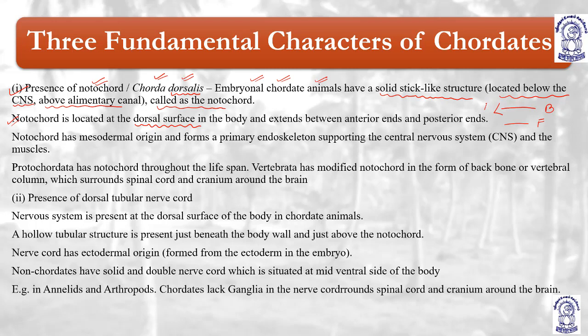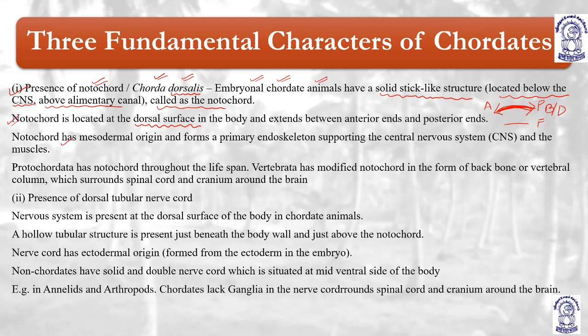This arrow is for anterior and this arrow is for posterior. So the notochord extends from anterior to posterior, understood? At the dorsal part, back part, it is extending from anterior end to the posterior end.